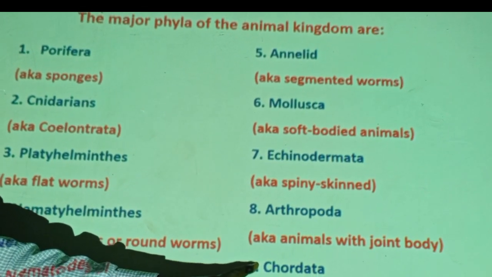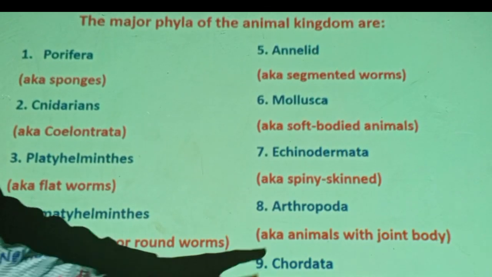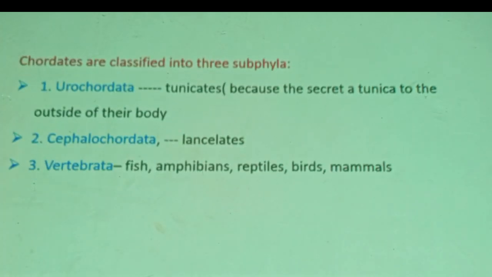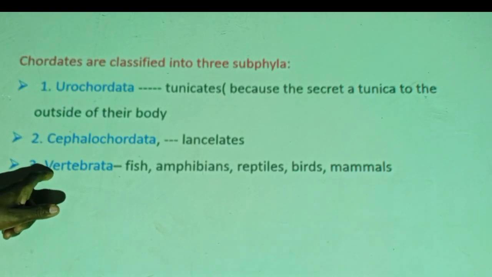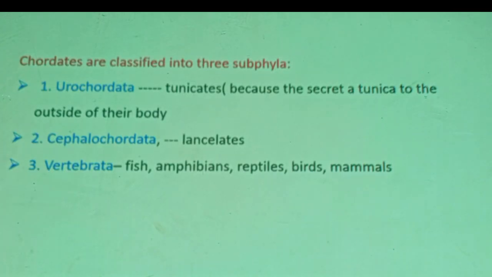There are some chordates which are vertebrates. So we classify chordates into this. They lack a backbone. What about this one? Vertebrates. You see, therefore, vertebrate versus invertebrate. I think you are clear with this. You have to be clear with this.